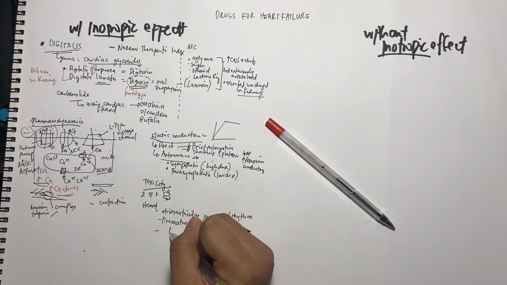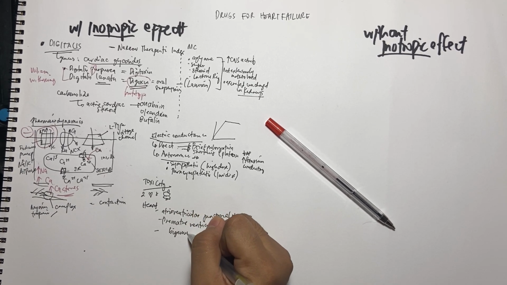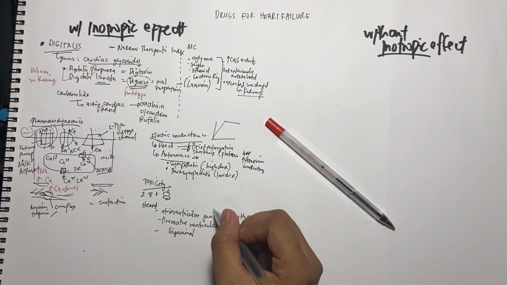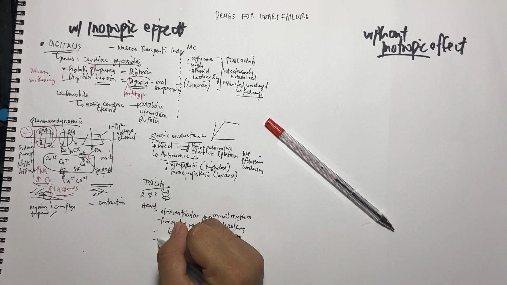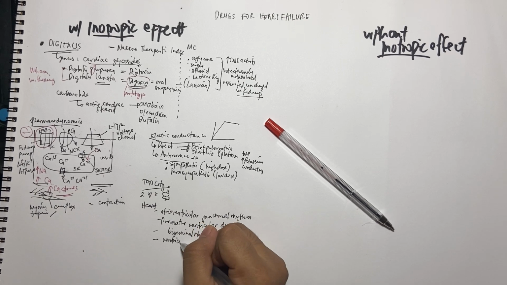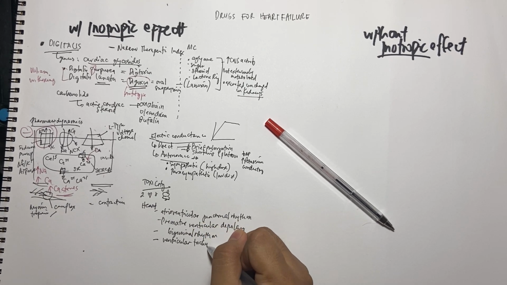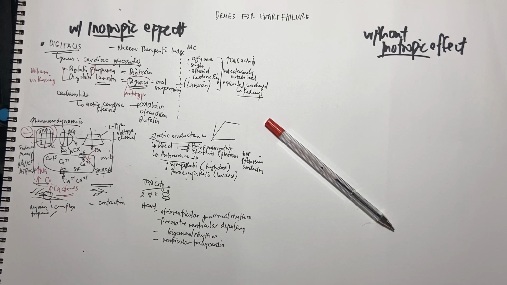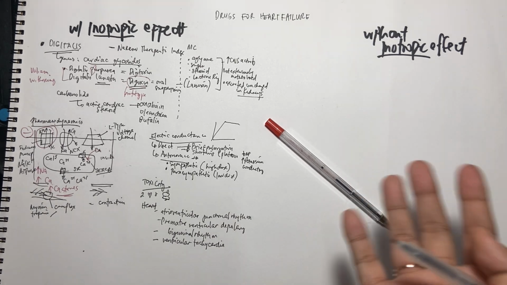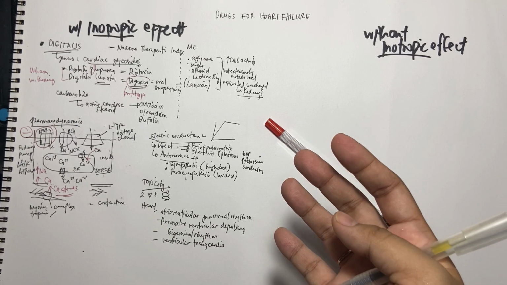And then we also have bigeminal rhythm. These rhythms are connected to arrhythmia. And then the patient will also experience ventricular tachycardia, which is a cold contraction. And then aside from that, the patient would also feel atrioventricular blockade of the heart.